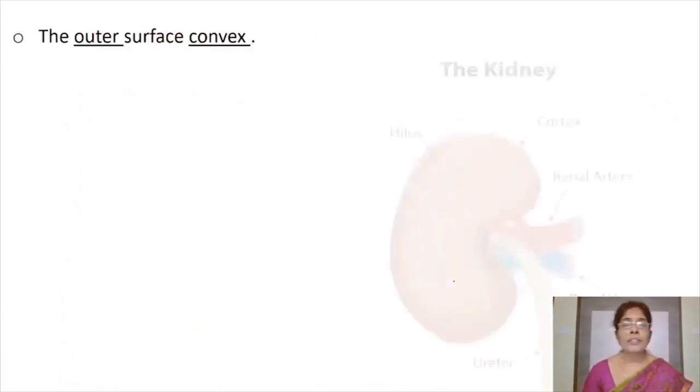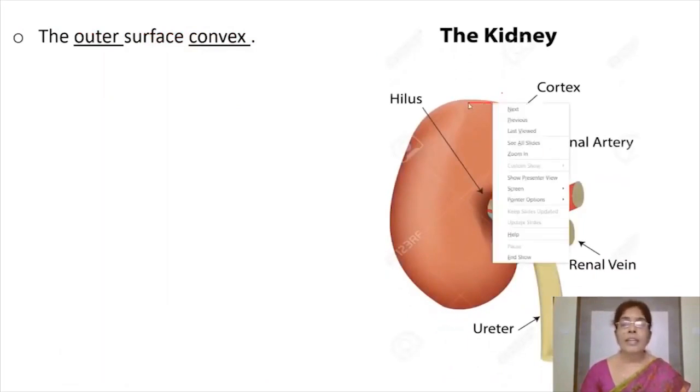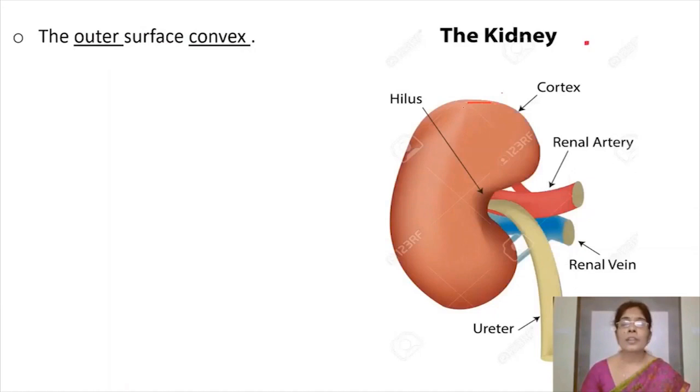Coming to the surfaces of the kidney, the outer surface of the kidney is convex. This is the convex outer surface of the kidney. And the inner surface is concave. The inner concave surface has deep notch that is called hilum or hilus.